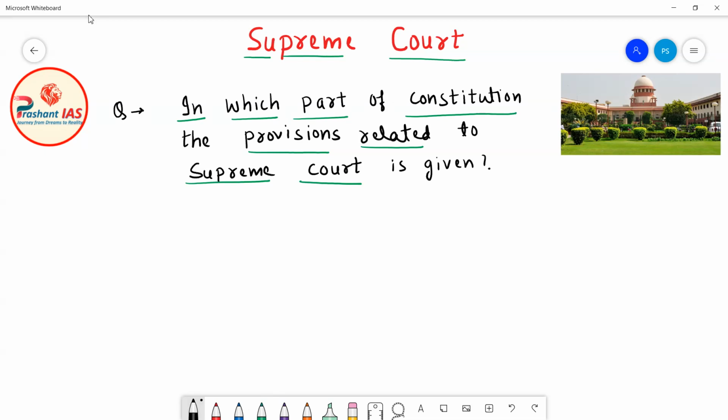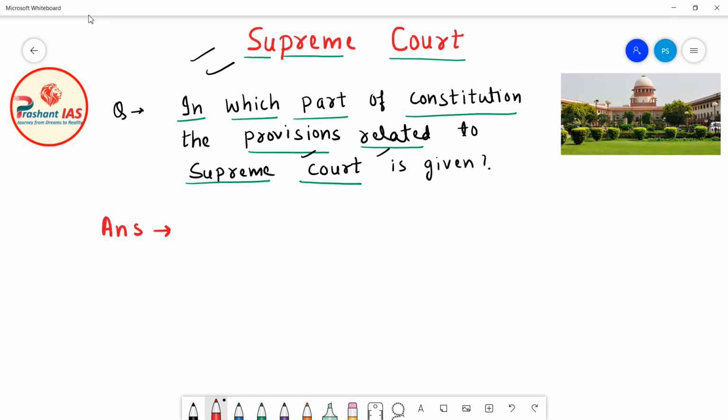As today we are discussing the Supreme Court, we need to know where its provisions are given.